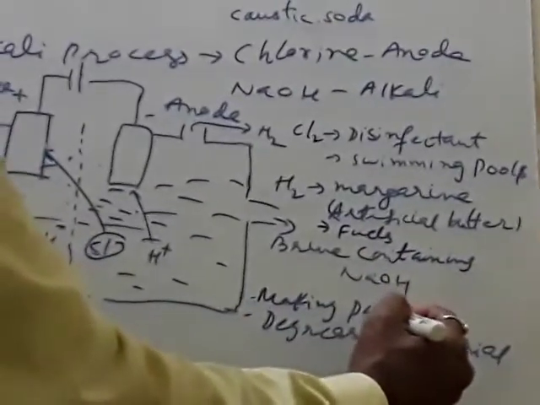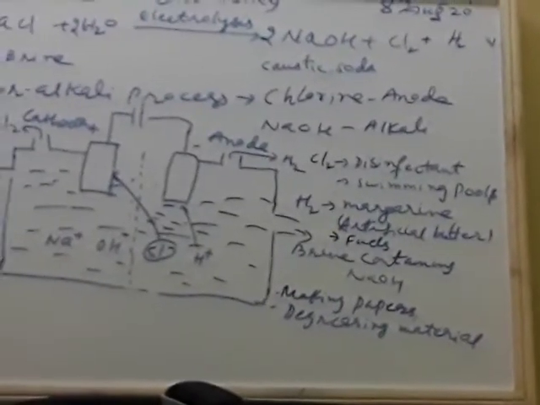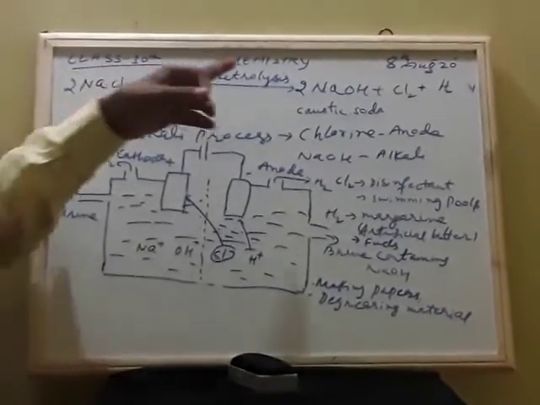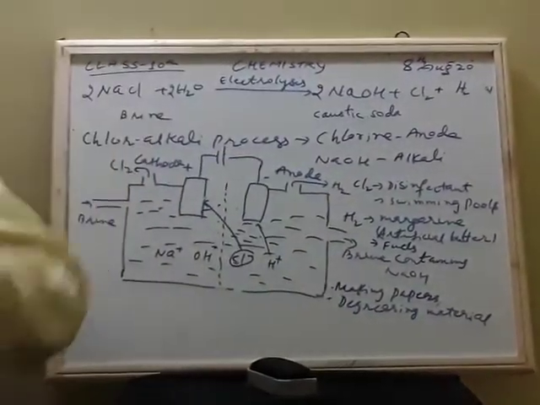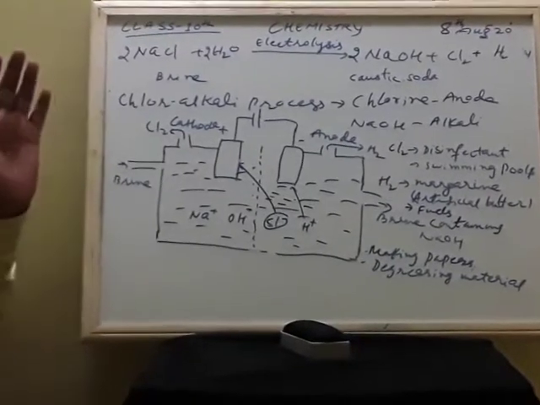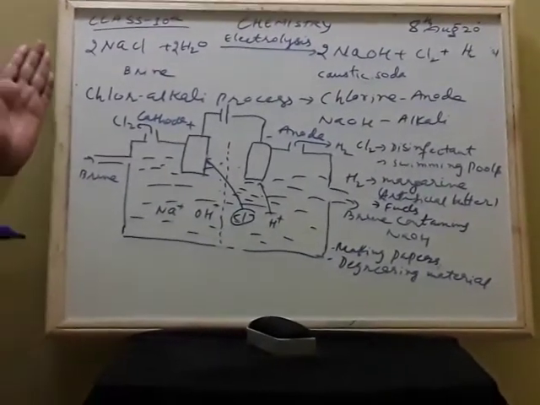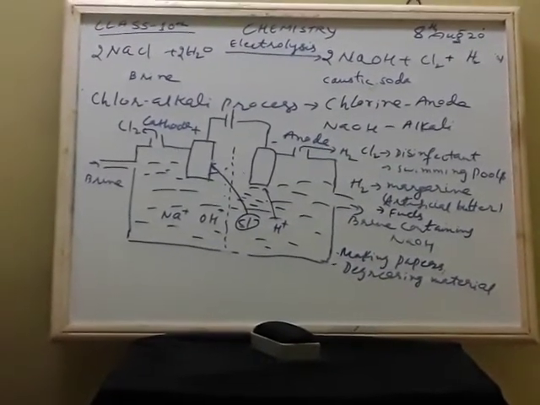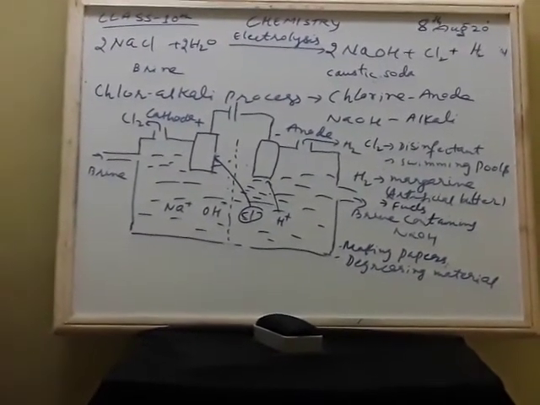Sodium hydroxide plays a very important role. Okay. And one more important thing is, sodium hydroxide is corrosive in nature. That's why I told you sodium hydroxide is a strong base. If a strong acid is there, there should be a strong base. So the strong acid is H2SO4 and the strong base is sodium hydroxide or caustic soda. Okay, thank you.